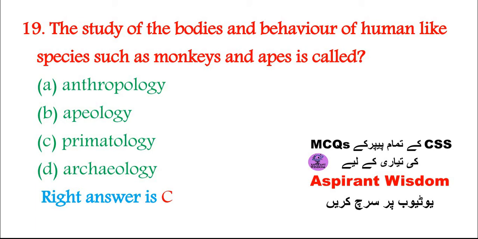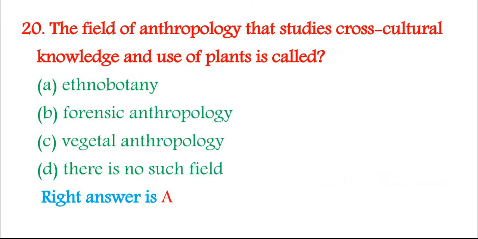Right answer is C. 20. The field of anthropology that studies cross-cultural knowledge and use of plants is called: A. Ethnobotany, B. Forensic anthropology, C. Vegetal anthropology, D. There is no such field. Right answer is A.